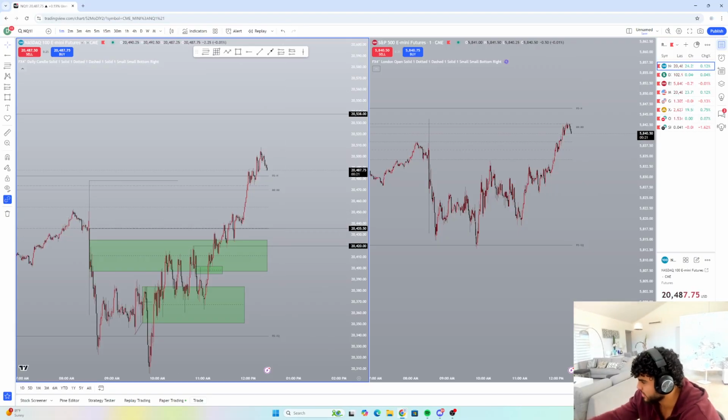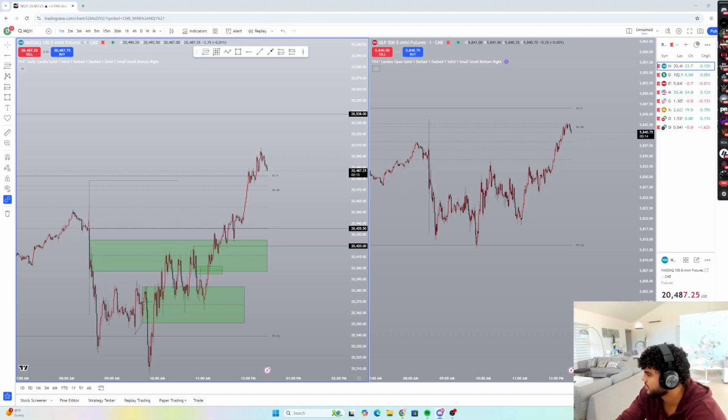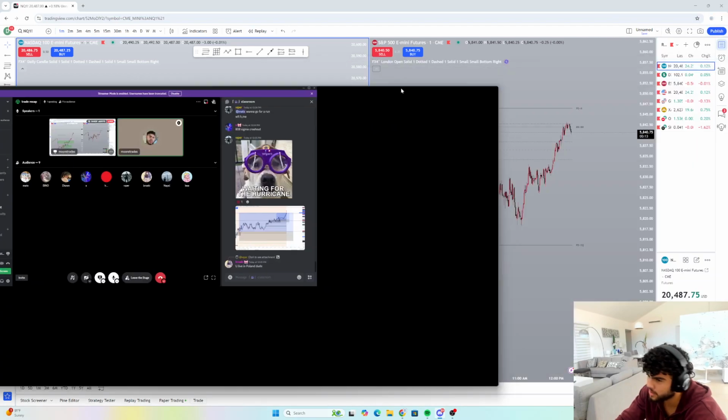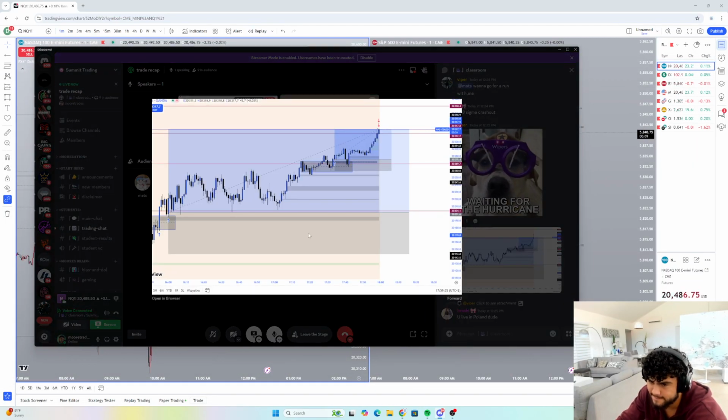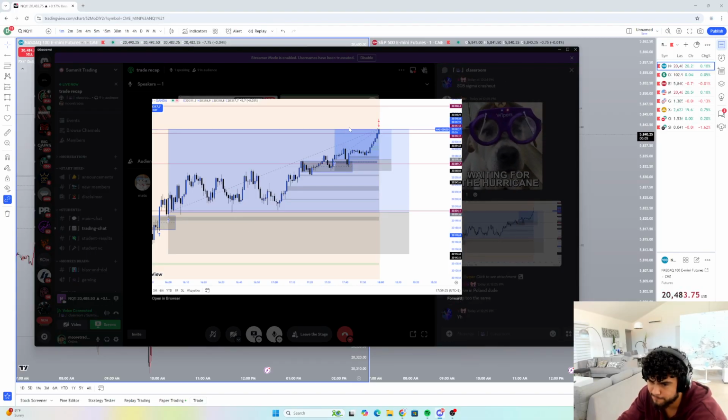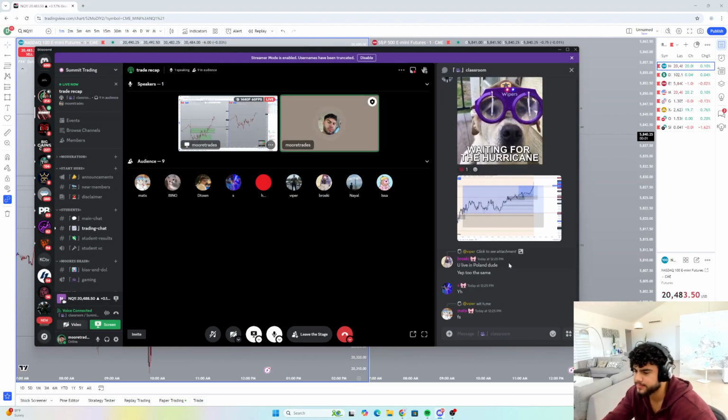Finally back to trading how I want to, so it feels good. But does anyone in the disc have a little trade they want to show? I think we all took the same trade today. So yeah, this was the 5-minute breaker, same stuff, same inverse gap too. So same exact trade. Not much to say about it.